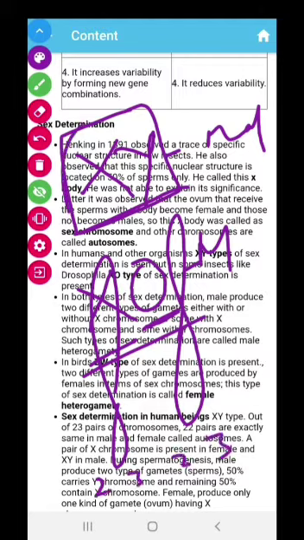One 23 contains one X and the other 23 contains one Y. That means heterogamety. Whenever it produces gametes, one 23 will go in one sperm and the other 23 will go in another sperm. So sperms will be of two types. This is known as male heterogamety.